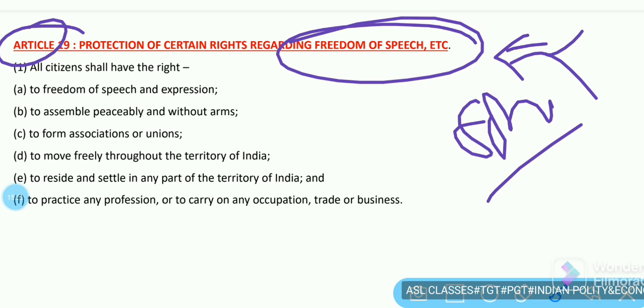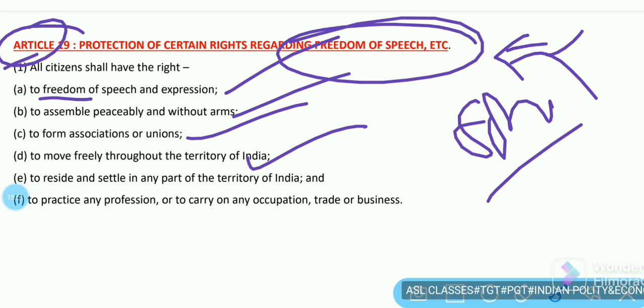Under Article 19 clause 1, all citizens shall have the following rights: freedom of speech and expression, to assemble peacefully and without arms, to form associations or unions, to move freely throughout the territory of India, to reside and settle in any part of the territory of India, and to practice any profession, or to carry on any occupation, trade or business.